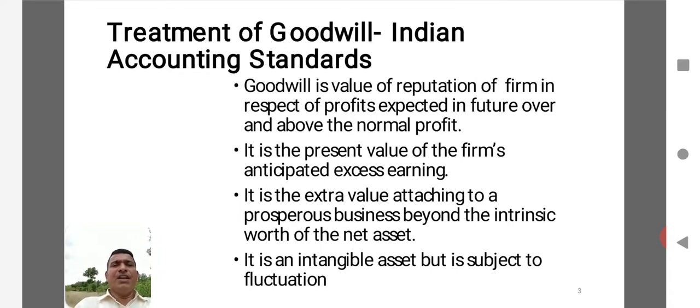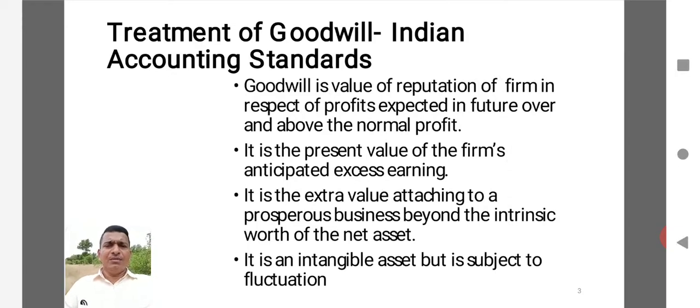But in accounting, goodwill is the value of reputation of the firm in respect of profits expected in future over and above the normal profit. We know that for every investment made in the partnership business or in any business for that matter, there will be an expected rate of return. Here, expected rate of return means the normal profit that should be generated. For the normal profit, every business is eligible. In the sense, every person who is investing money is eligible to get a share in the normal profit. Whatever capital is invested by the new partner in the partnership firm gives him eligibility to share the normal profits of the partnership firm.